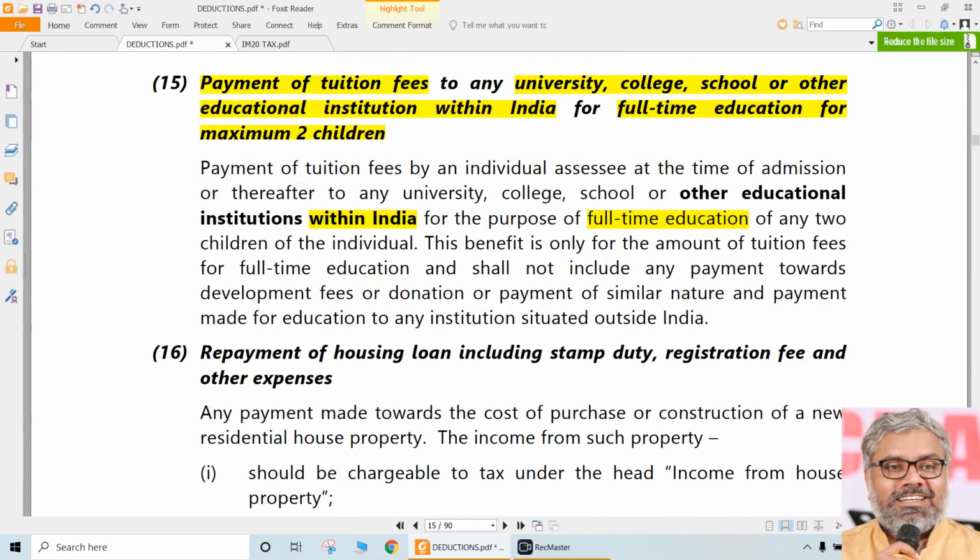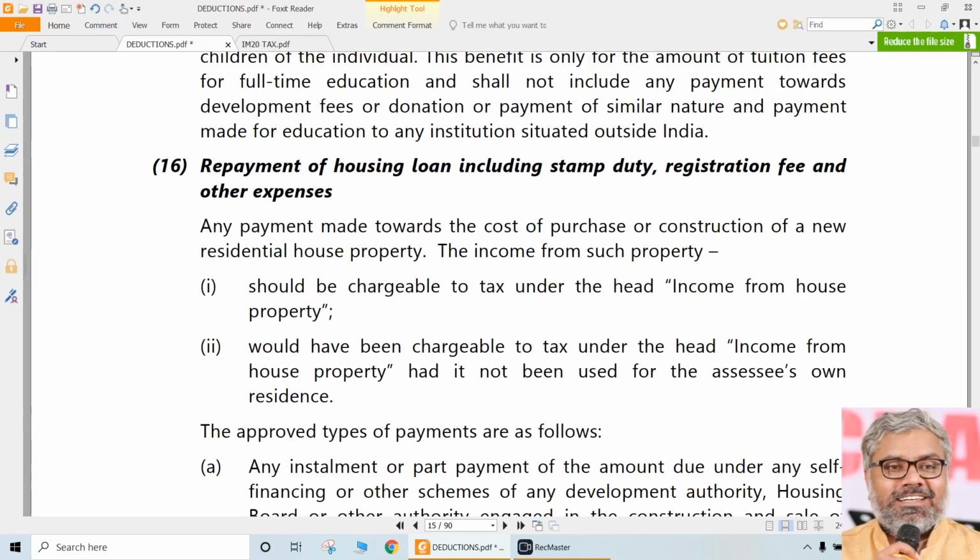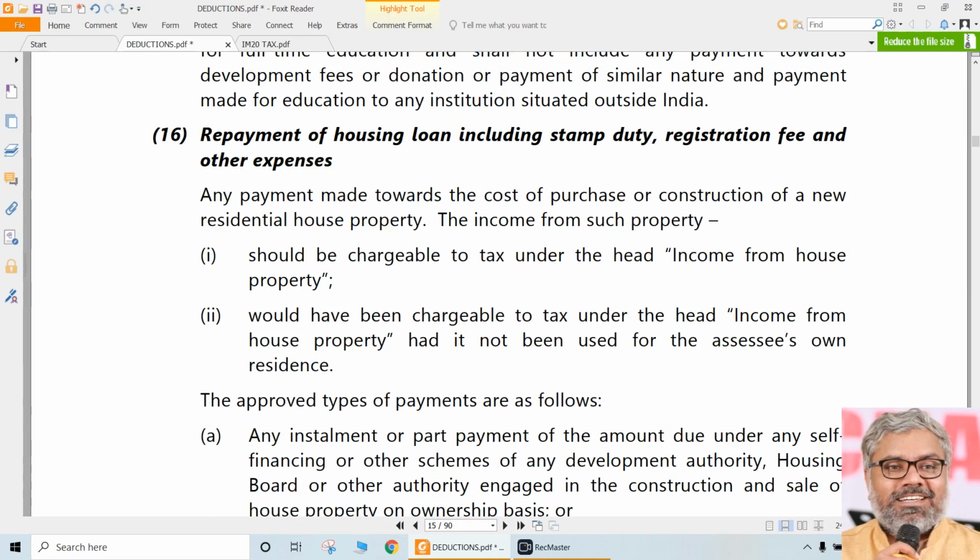That is point number 15, which is a little different from the investment type. And now this 16 also is a little different. It's not an investment, but it is a repayment of housing loan. What is happening here? Repayment of housing loan. Once again, you have to remember, are we talking about interest? No, we are not talking about interest, sir. We are talking about principal.